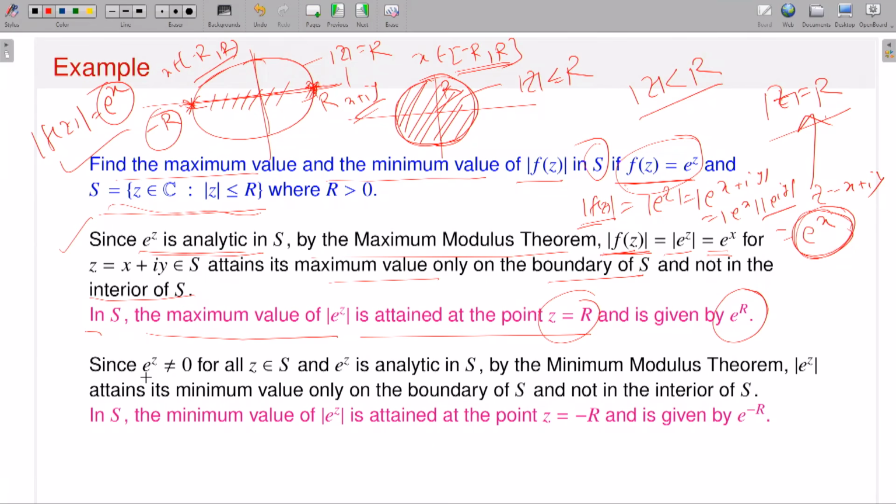Same thing. Now it also satisfies all the properties of the minimum modulus theorem.